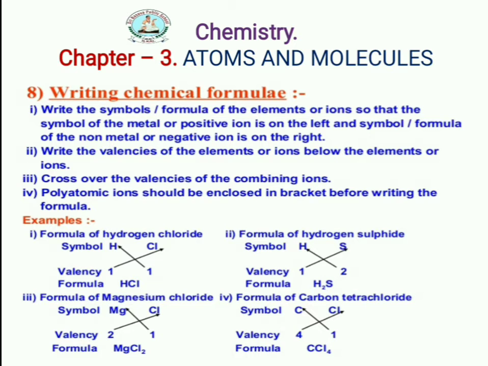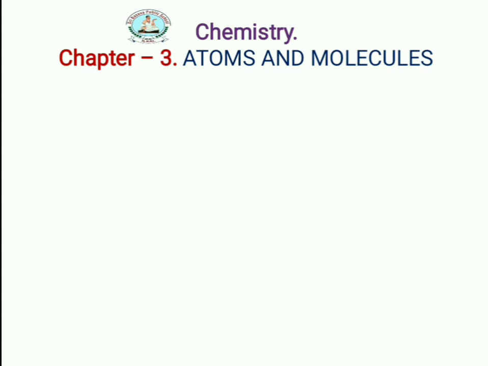Chlorine valency is 1. When you cross with each other, it becomes CCl4. C means what here? Carbon. And chlorine, how many valency does it have? 4. Then we name it carbon tetrachloride. Okay. So we can see other examples also.